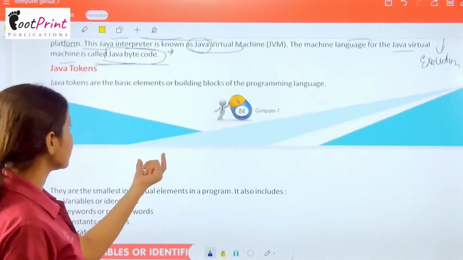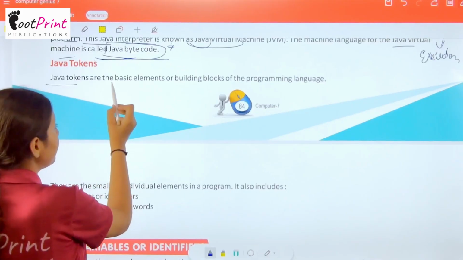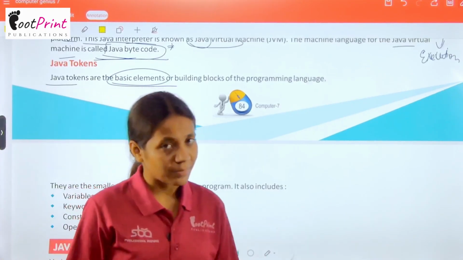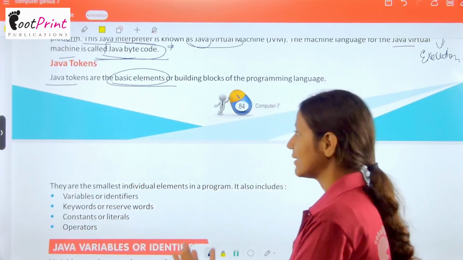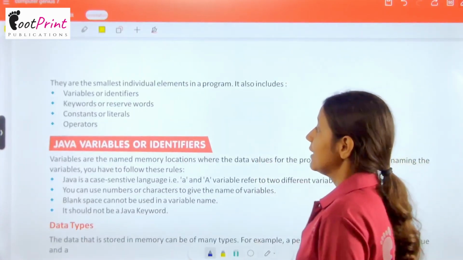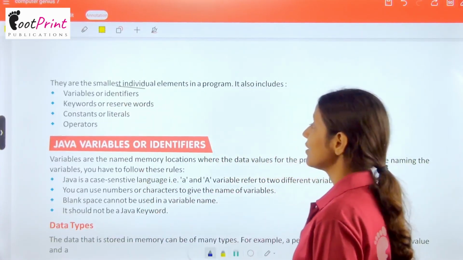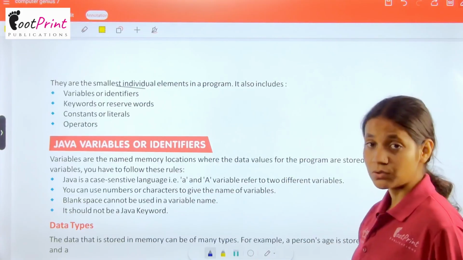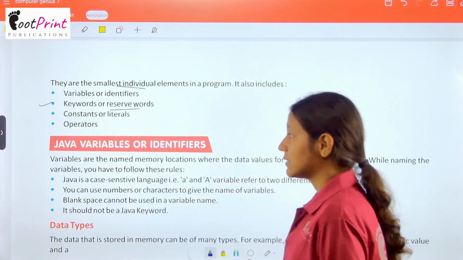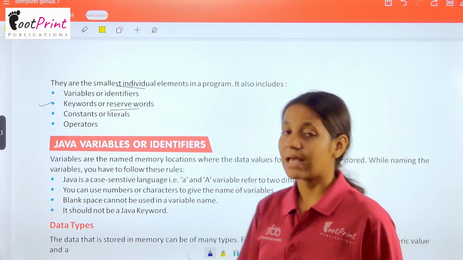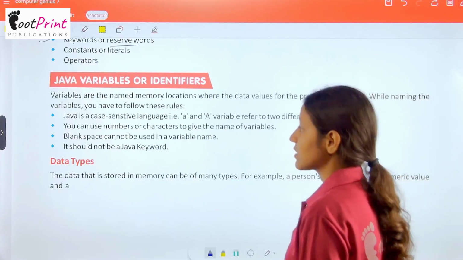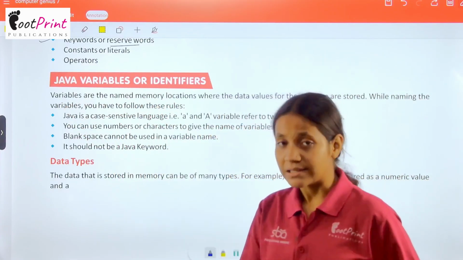Now we have Java tokens. So Java tokens are the basic elements or building blocks of the programming language. That means अगर आपको programming language सीखनी है, so आपको starting करना पड़ेगा उसकी basic element से, fundamental things से. So they are the smallest individual elements in a program. It also includes variables and identifiers, keywords or reserved words, constants or literals, and operators. Let's learn one by one about them. Firstly, we have Java variables or identifiers.